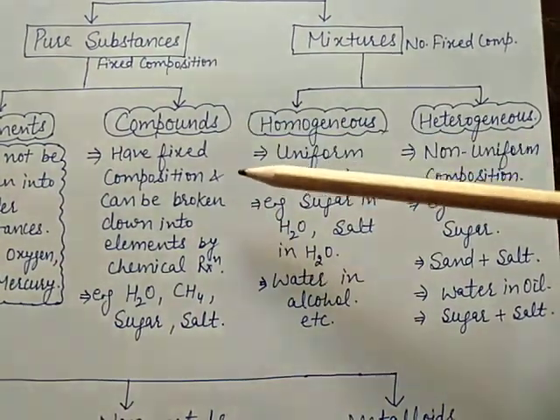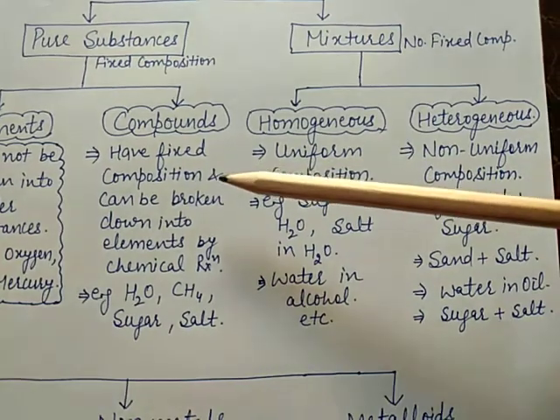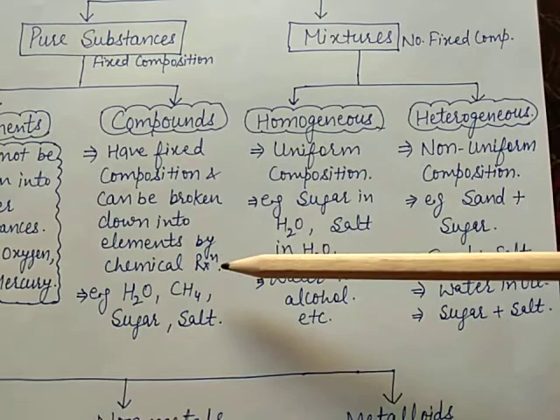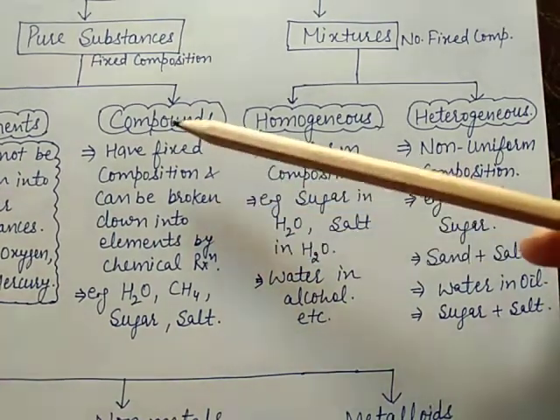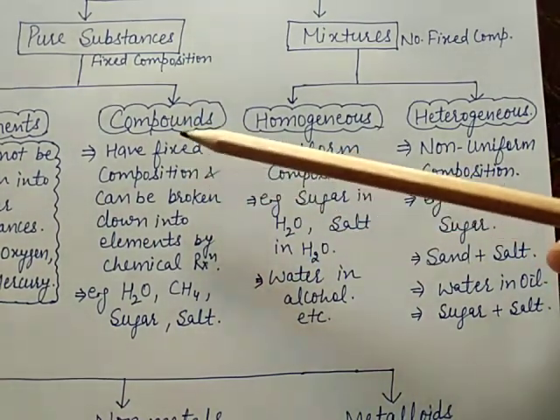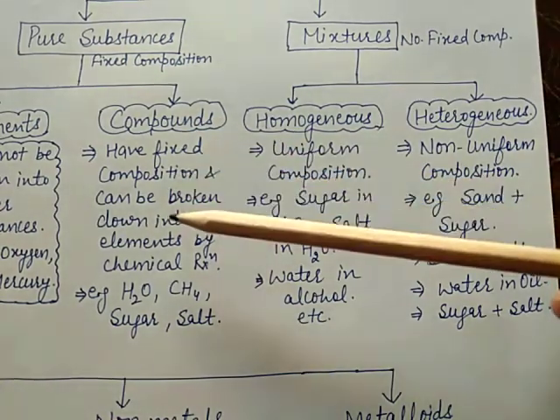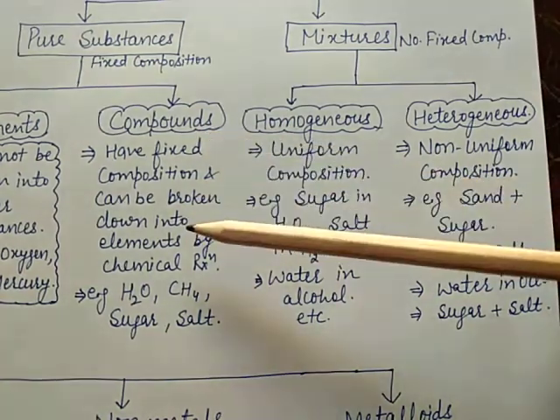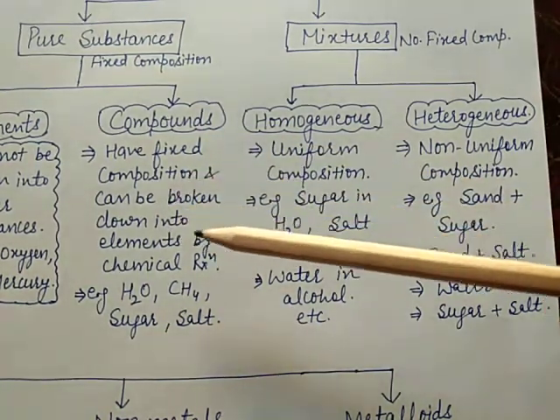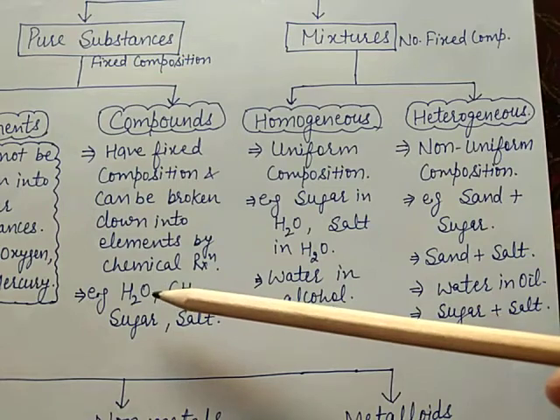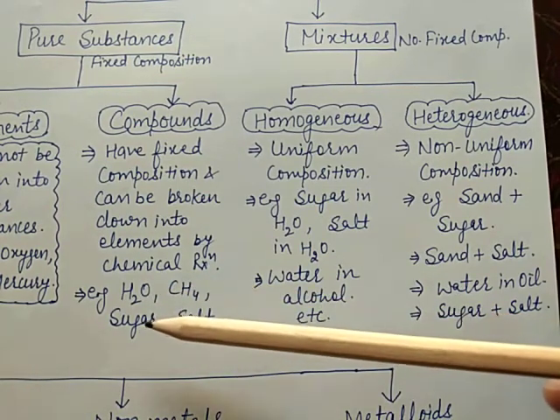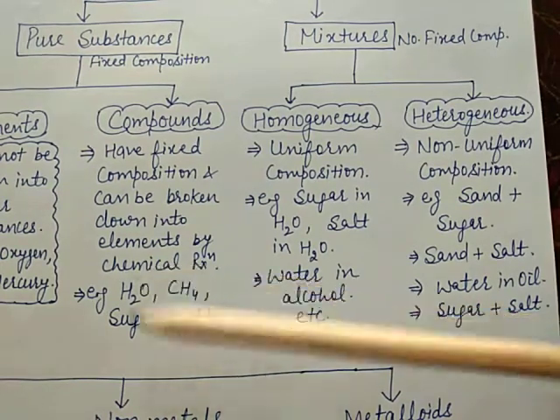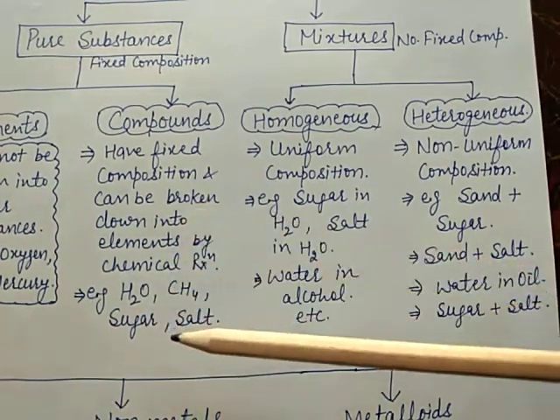Next is compound. A compound has a fixed composition, and can be broken down into elements by a chemical reaction. It means a compound is a substance that is made up of two or more elements chemically combined with one another in a fixed ratio by mass. Examples are water, methane, carbon dioxide, sugar, salt, ammonia, sodium chloride. All these are compounds.